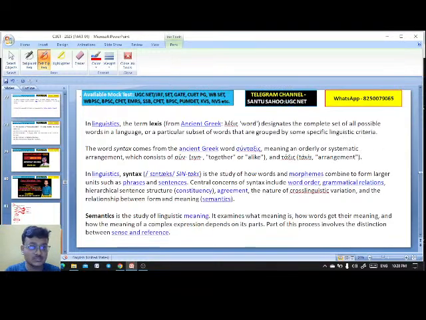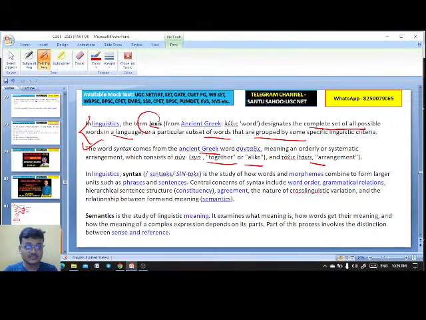Here is the explanation. In linguistics, the term lexis, which came from an ancient Greek word, designates the complete set of all possible words in a language, or a particular subset of words grouped by some specific linguistic criteria. The word syntax comes from the ancient Greek word meaning together, alike, arrangement.